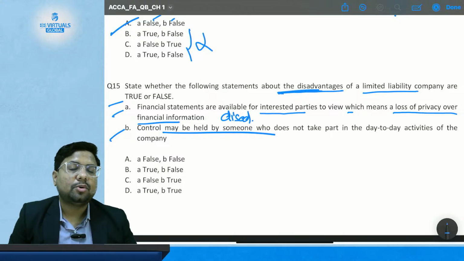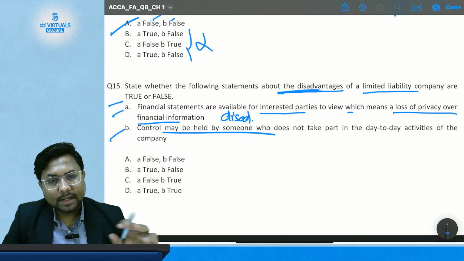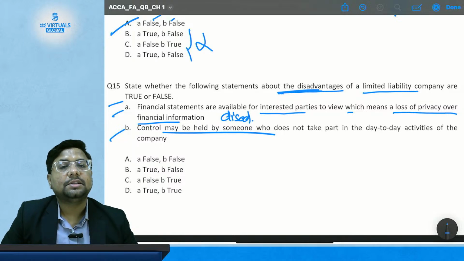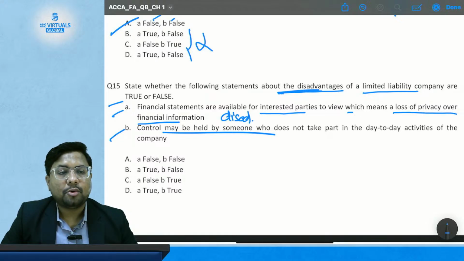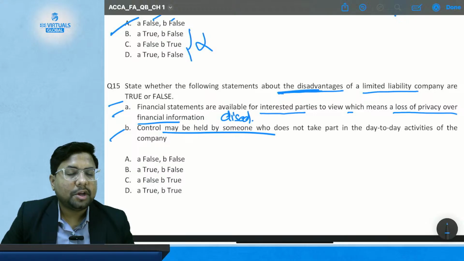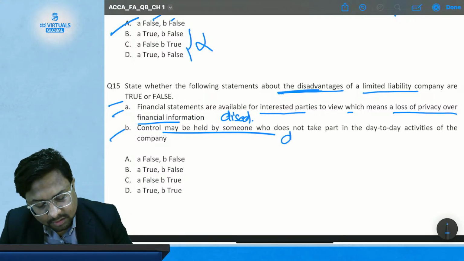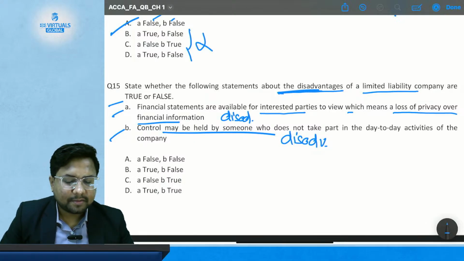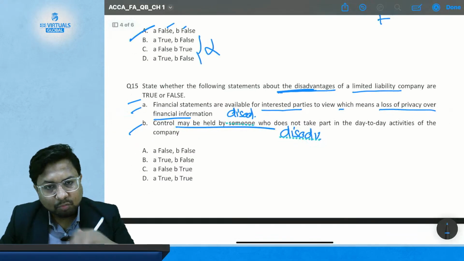But still, I am the shareholder, so I am the owner. Is this a disadvantage or advantage in a company form of business? This is a disadvantage because the owner may be someone who is not involved in the day-to-day business of the company. So this is also a disadvantage. So the correct option will be that both statements A and B are disadvantages.